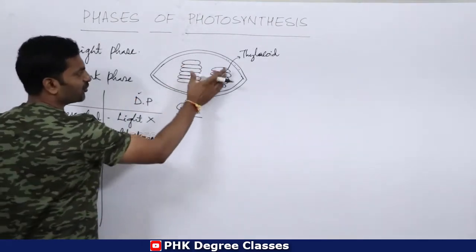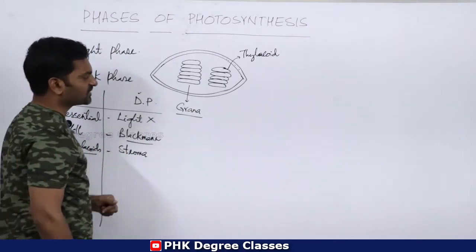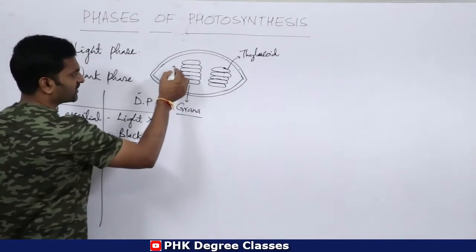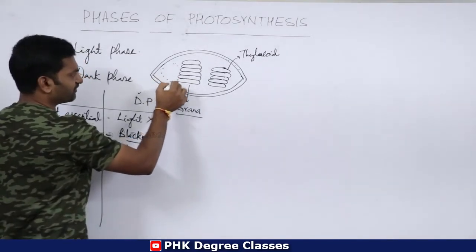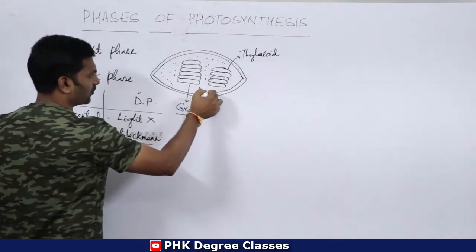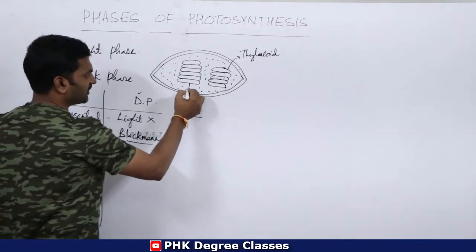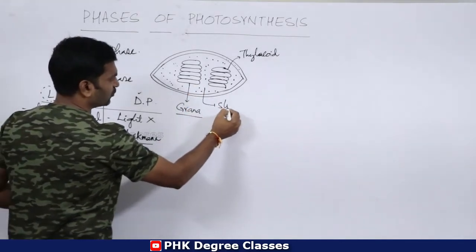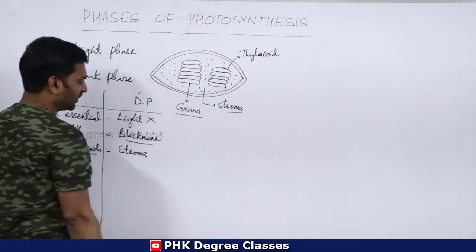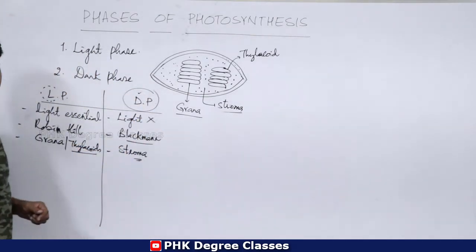Then come to dark phase. The remaining portion of the inner region of chloroplast is called stroma. This is the remaining portion of chloroplast. This is grana, and this is stroma. In stroma, dark phase takes place.